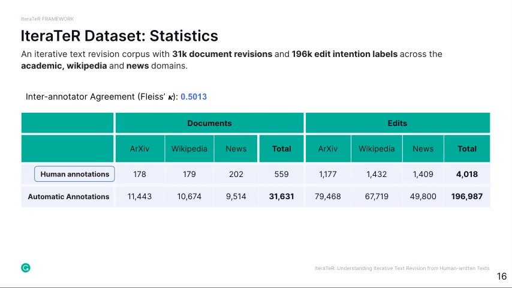To summarize, our IteraTeR dataset has over 31,000 document revisions with more than 196,000 edits, which have a relatively balanced distribution over 3 different domains in terms of the document revisions.